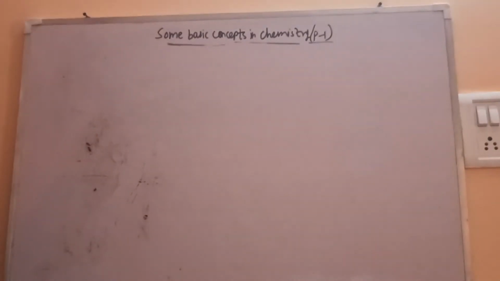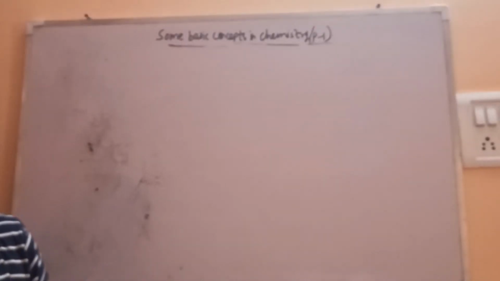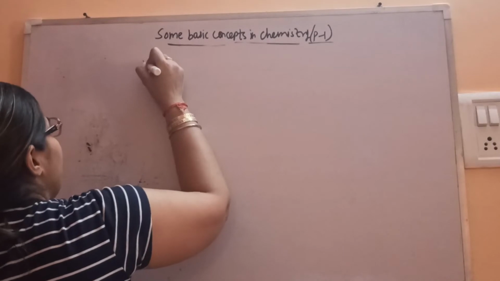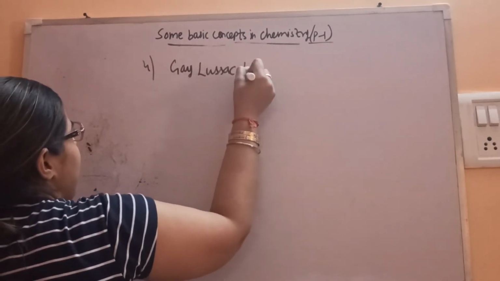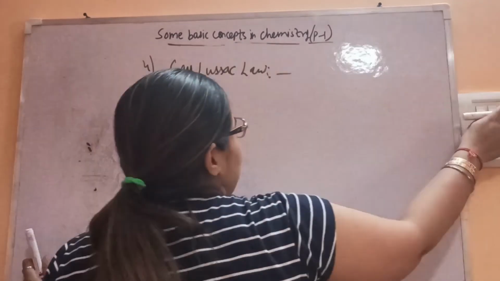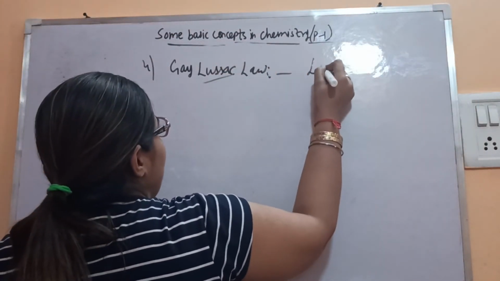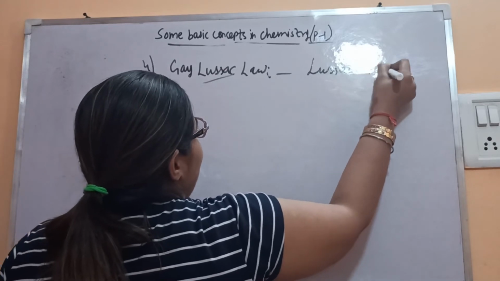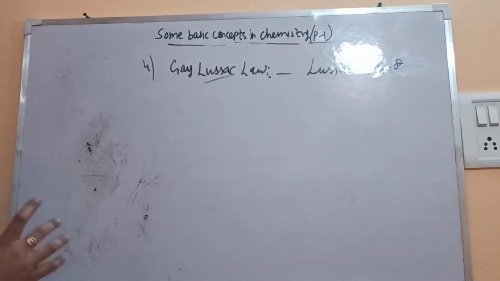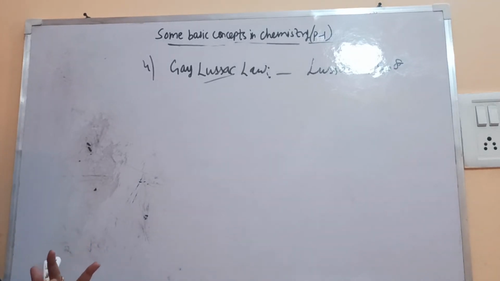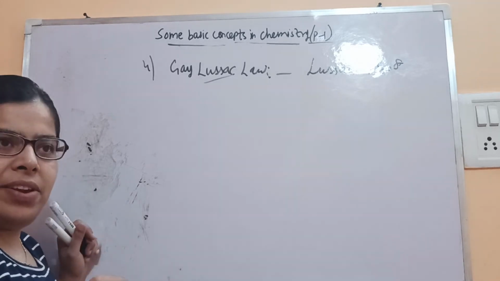Fourth one, Gay-Lussac law, given by, as the name suggests, Gay-Lussac, in 1808. Now what he said, according to Gay-Lussac law, he has basically given the law for gases, for the gaseous products as well as reactants.